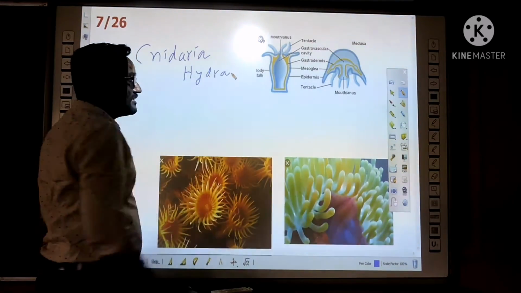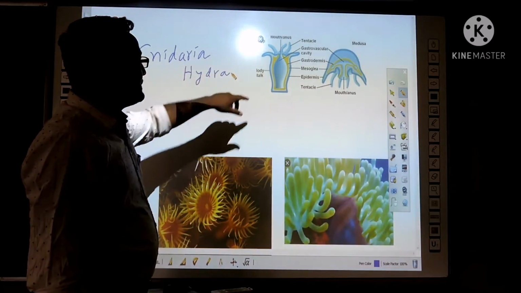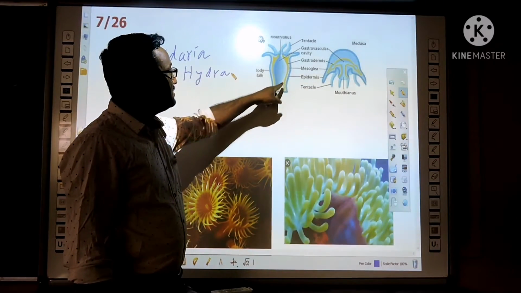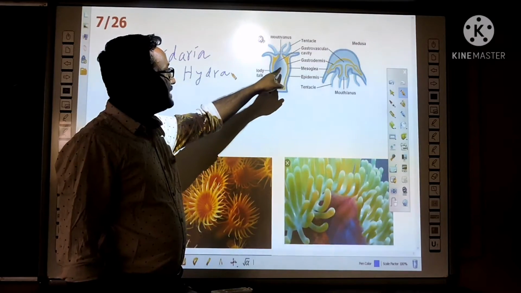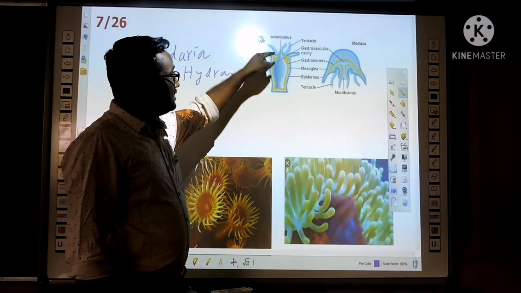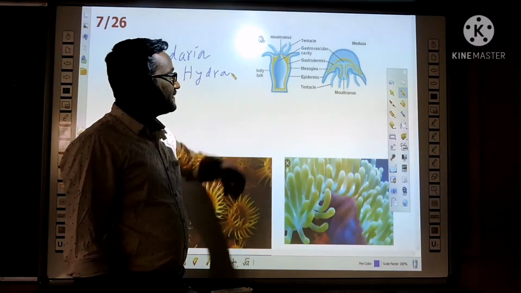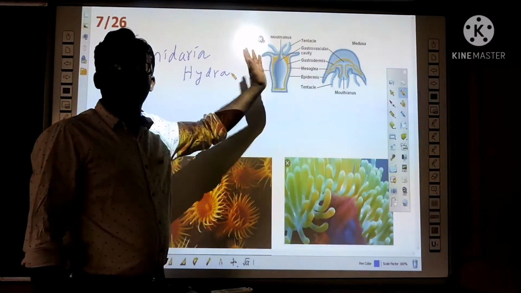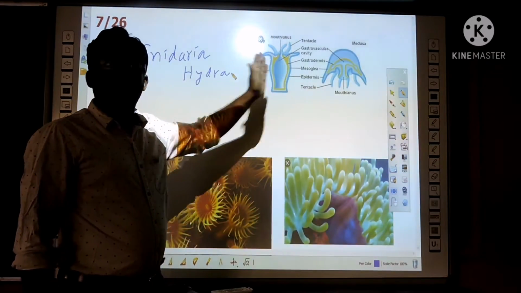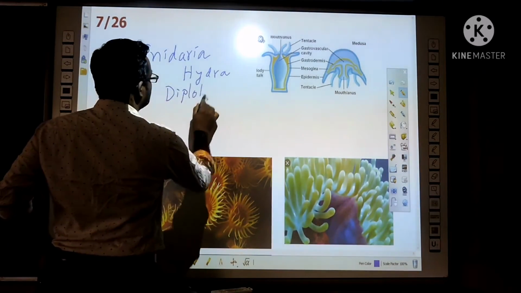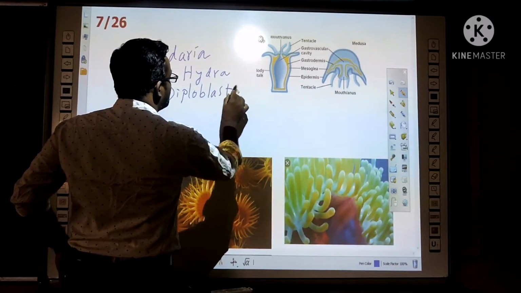It's a small microscopic aquatic animal. If you observe the internal structure, there are layers on the body, outer layer and inner layer. There is a cavity also. Since they have two layers, they are called diploblastic.